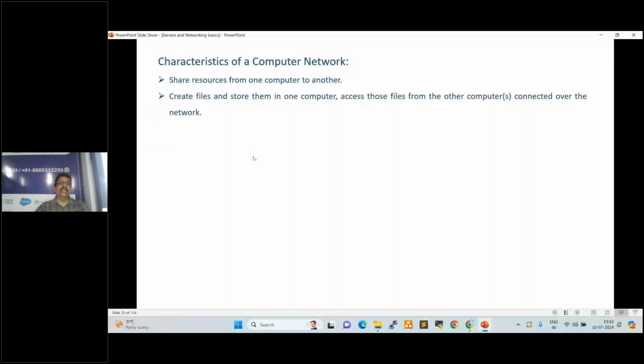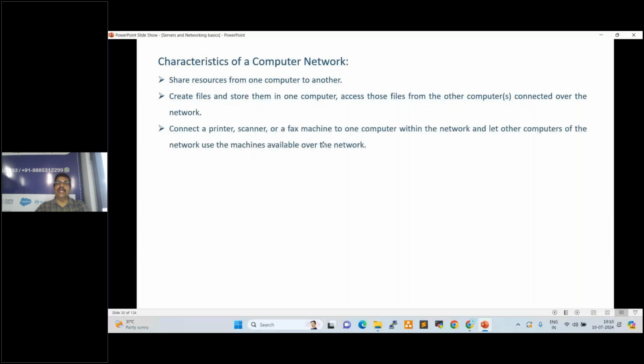Connect a printer, scanner, or fax machine to one computer within the network and let other computers of the network use the machine available over the network, right? Through the network, we can send the request. The printer, scanner, or any other machines, we can configure as a network device.